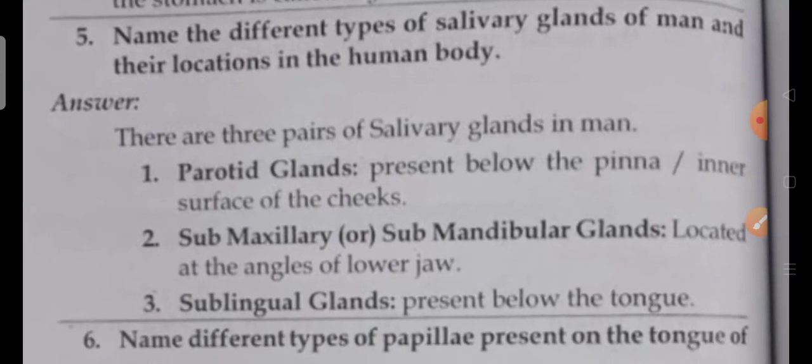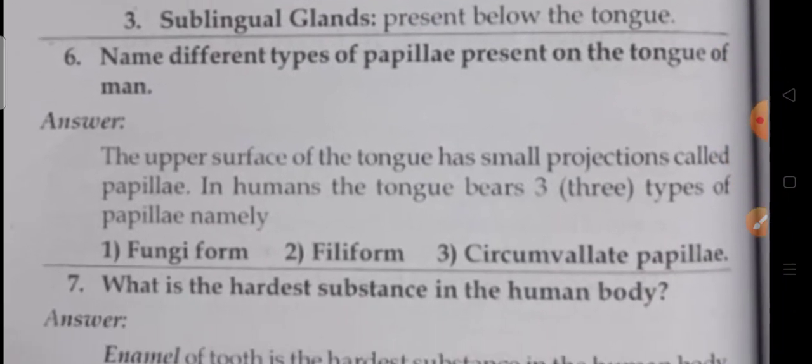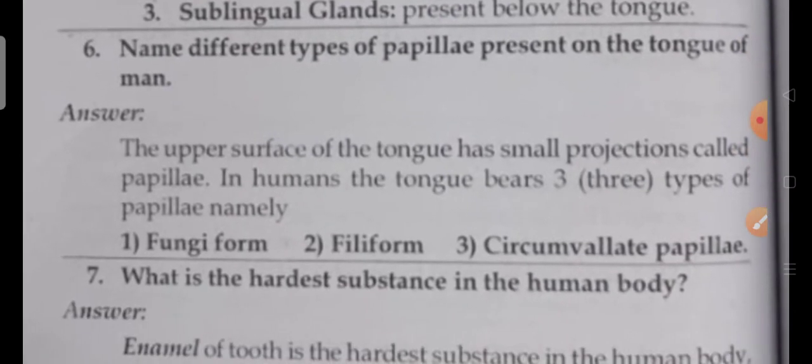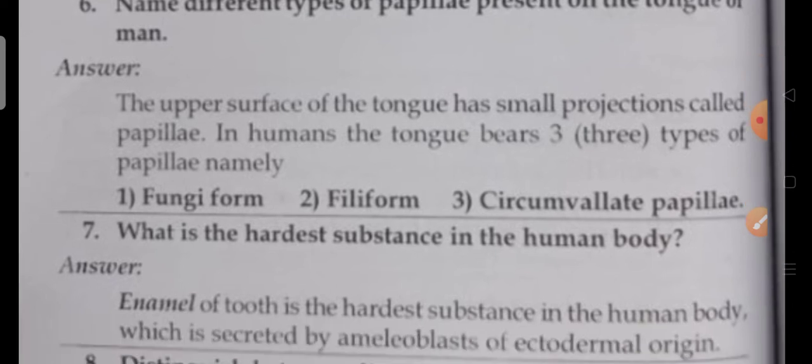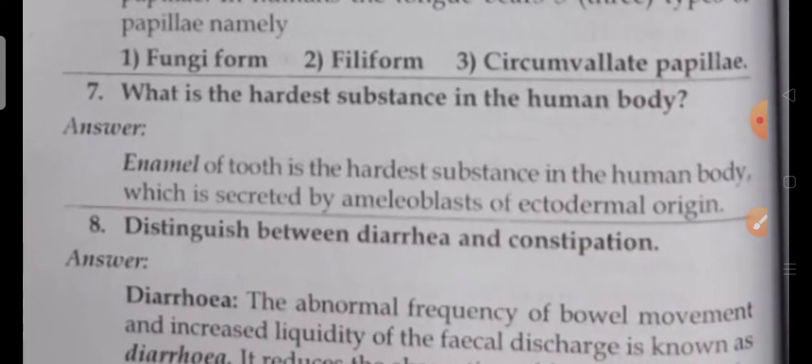Name the different types of salivary glands of man and their locations in the human body. There are three pairs of salivary glands in man: parotid, submaxillary and sublingual glands. Next, name different types of papillae present on the tongue of man. Fungiform, filiform, circumvallate papillae. Next, what is the hardest substance in the human body? Enamel of the tooth is the hardest substance in the human body.